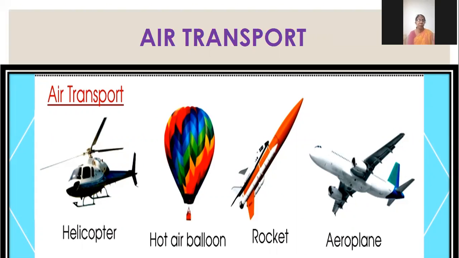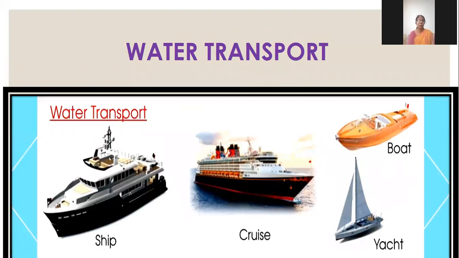Helicopter, hot air balloon. Can you see hot air balloon? Rocket. It is going into the space. Rocket. Aeroplane. Water transport: ship, cruise, boat, yacht.